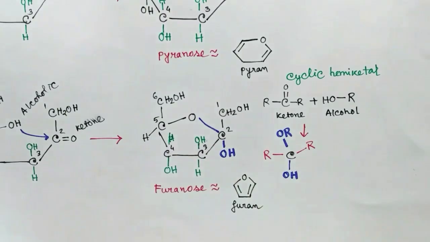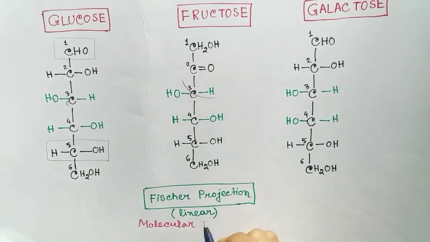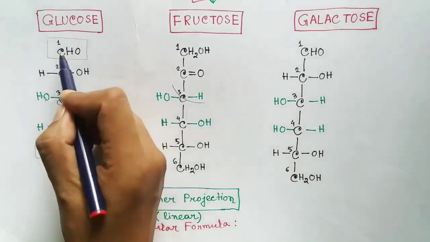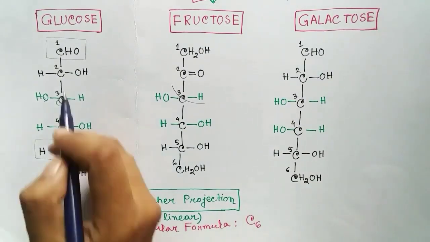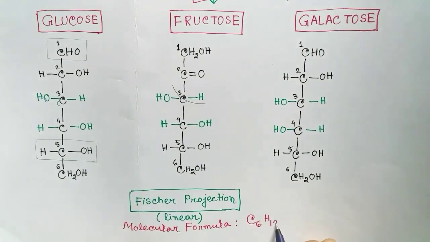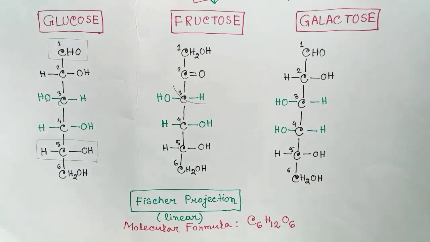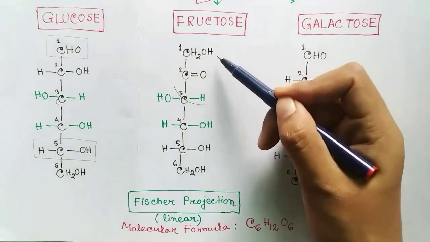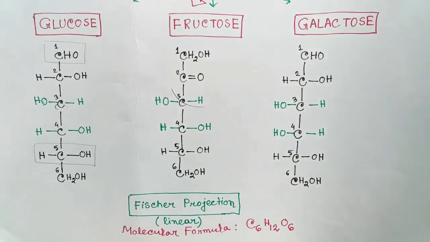Now let us look into the molecular formula of glucose, fructose and galactose. As they are all hexoses, the number of carbons is 6 in all the cases. So the number of carbons in glucose is C6, and if you count the number of hydrogens, it will be 12. So the number of hydrogens is 12 and the number of oxygens in glucose is 6. So it's C6H12O6. And if you count the carbon, hydrogen and oxygen in fructose and galactose, you will find that their molecular formula is also the same. But they have different structures.